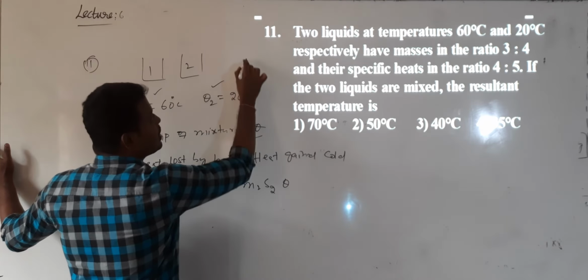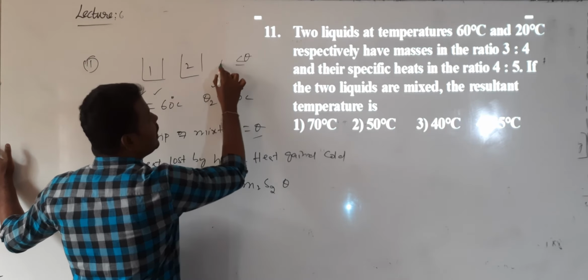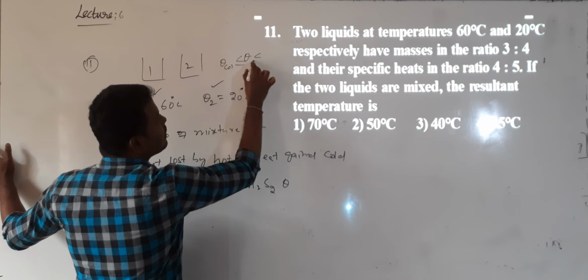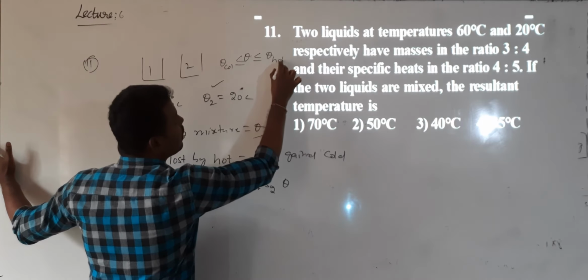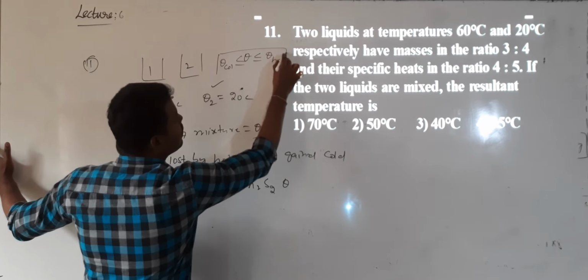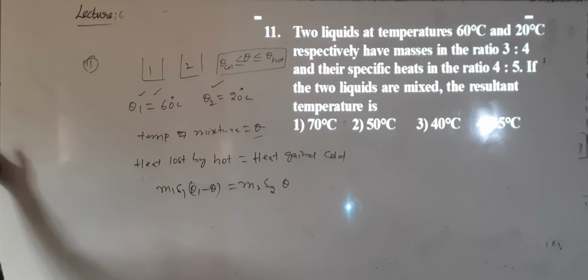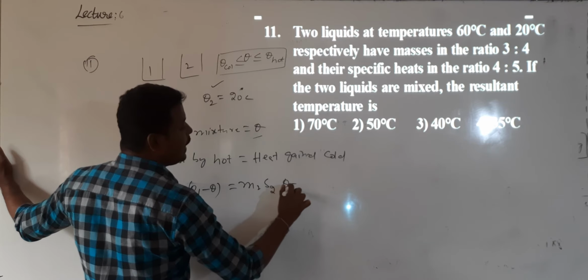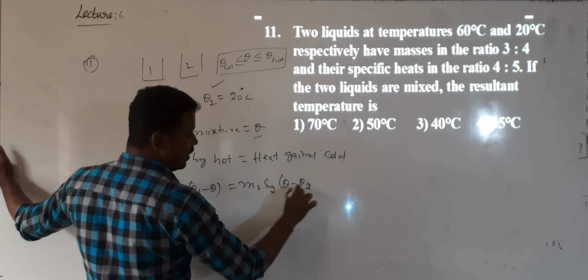The temperature of the mixture is greater than or equal to the temperature of the cold body and less than or equal to the temperature of the hot body. It can never be less than the temperature of the cold body and never greater than the temperature of the hot body. So that's why theta minus theta 2.